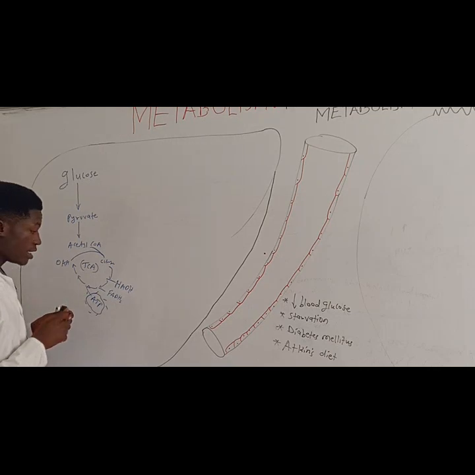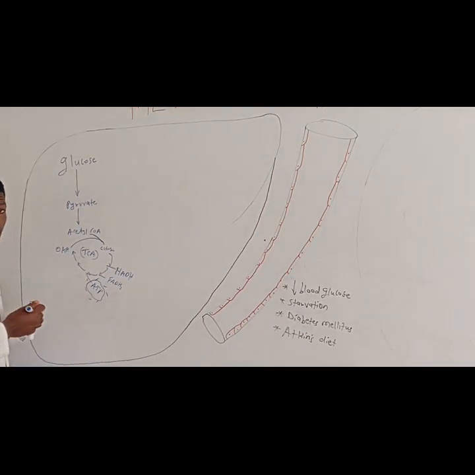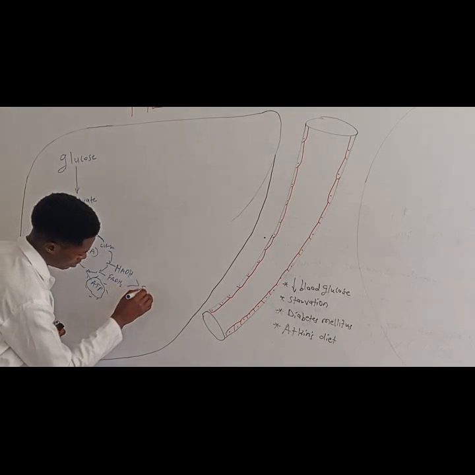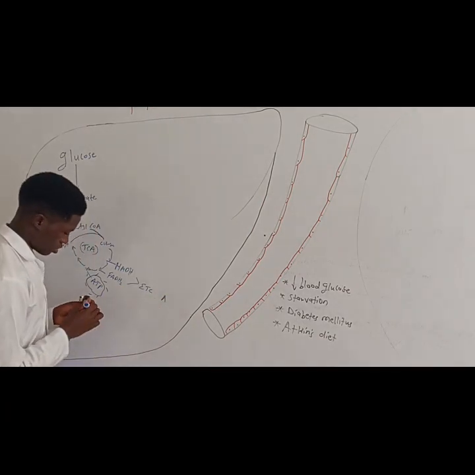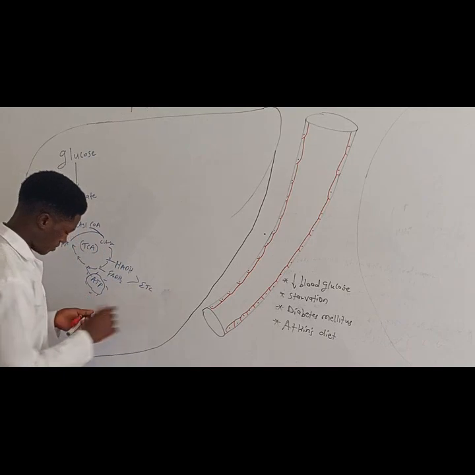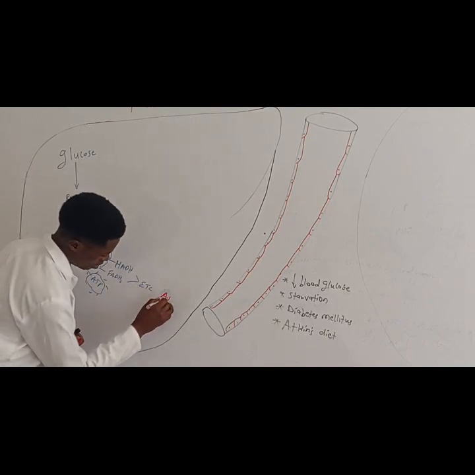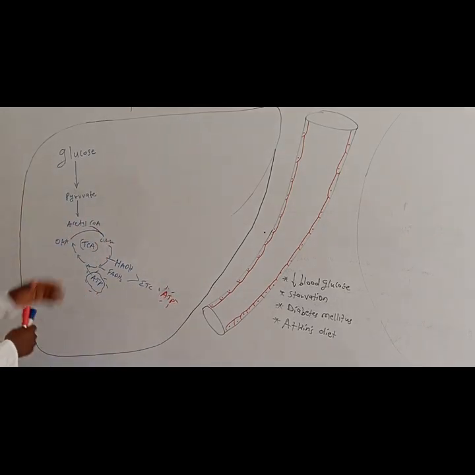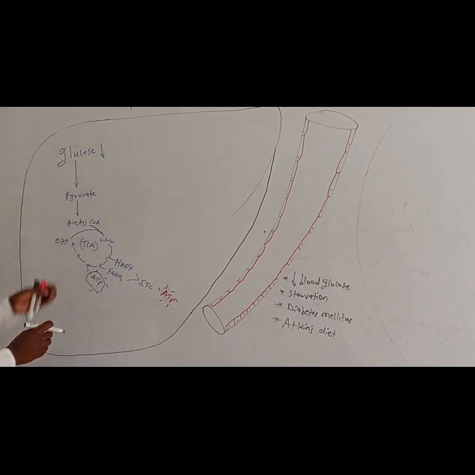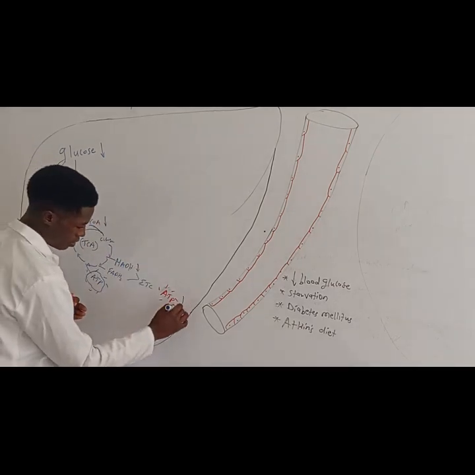Then we take the NADHs and FADH2 to the electron transport chain, where we are going to generate energy in the form of ATP. That is always the pathway. But now in this condition where the blood glucose level is low, we don't have glucose to break down through the glycolytic pathway. So acetyl-CoA will be low, and then you are going to have low ATP.